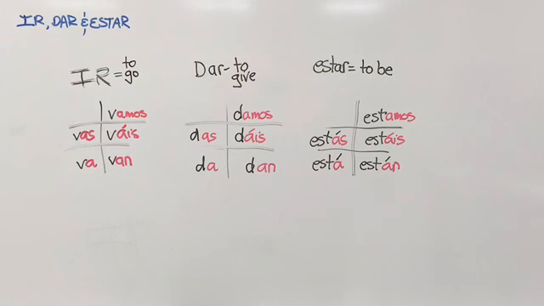Dar, to give, is the same thing. Tú das, you give. Él da, he gives. Usted da, you give, and you're not my friend. Ella da, she gives. Then up on the plural side, nosotros damos, vosotros dais. Ellos dan, they give. And then to be, tú estás, you are.